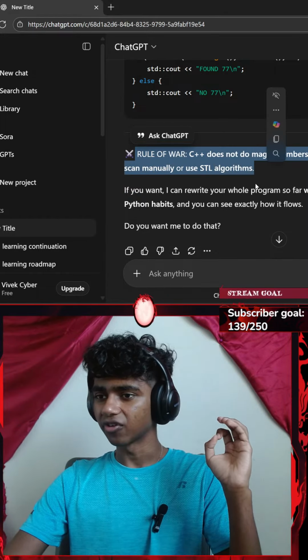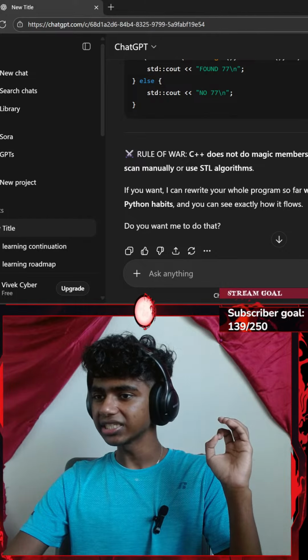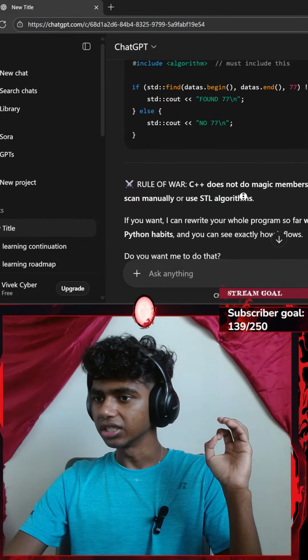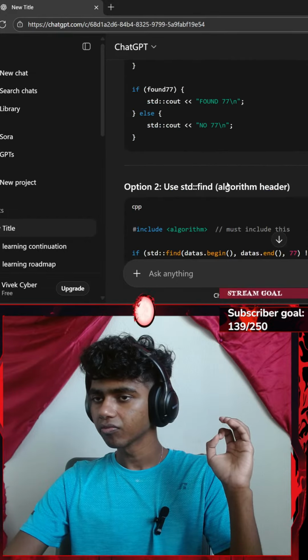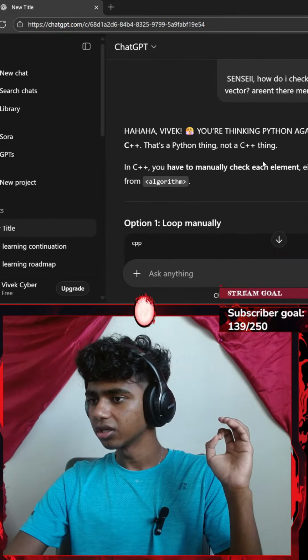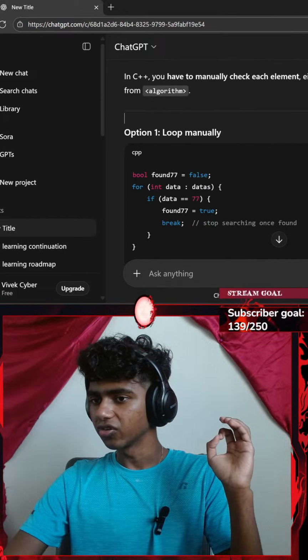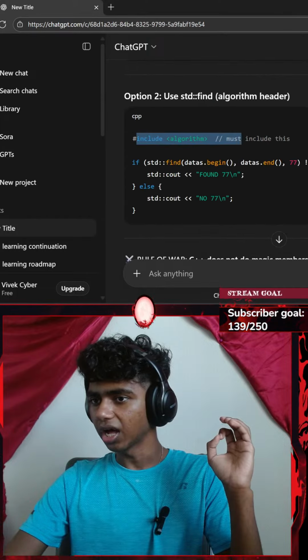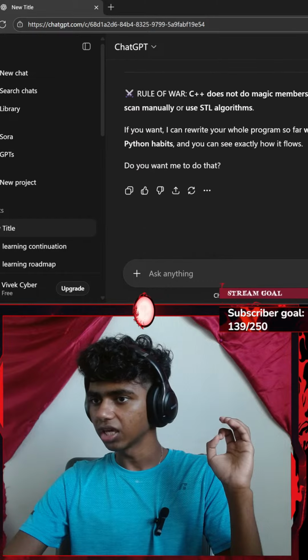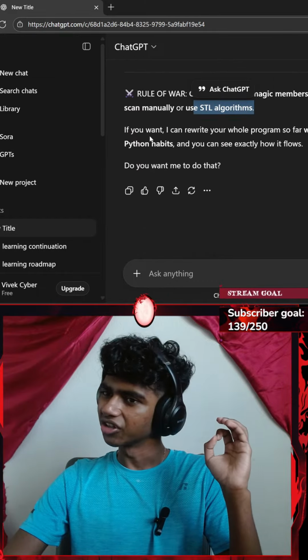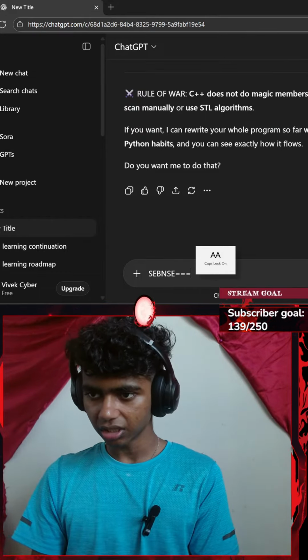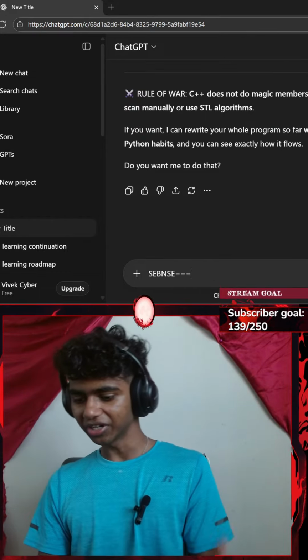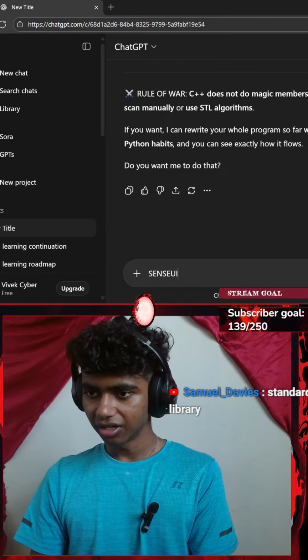What does STL stand for? STL algorithms. Does it stand for something, STL? Okay, what was this called? Was it called something? Okay, from algorithm. So it says include algorithm. Okay. STL algorithms. If you want, I can rewrite the whole program. Let me say, sensei. Oh, standard library. Okay, that makes sense.